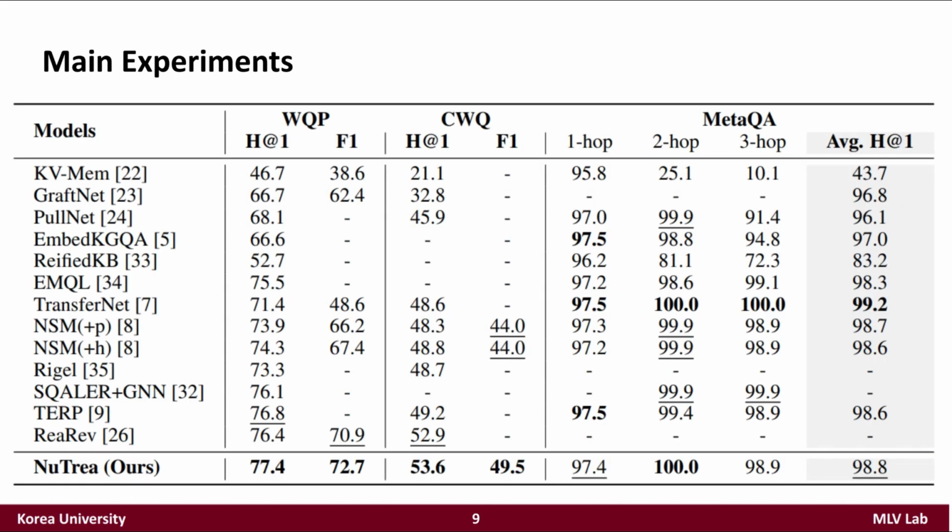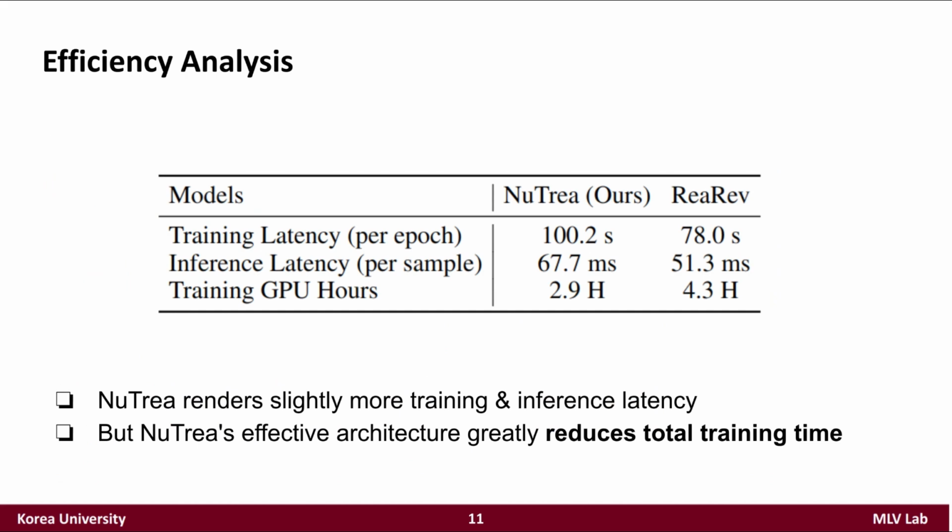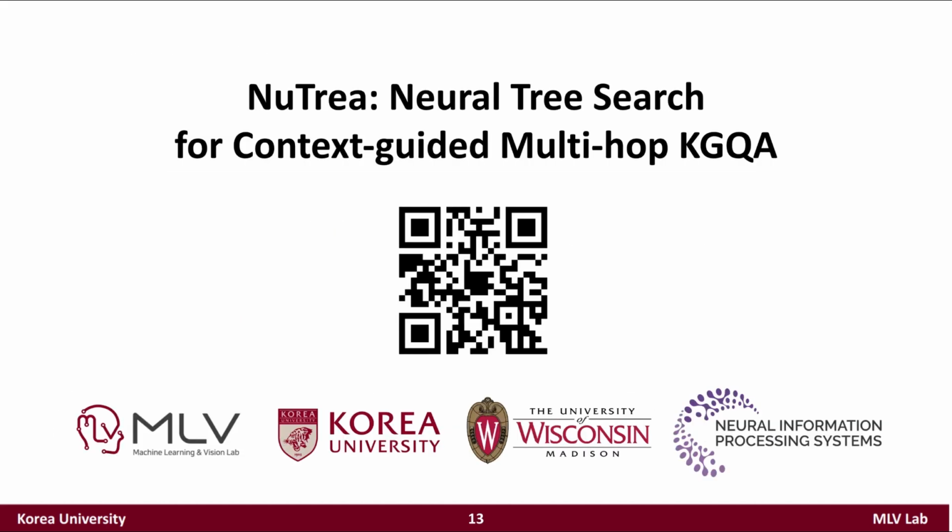Our NuTrea was evaluated on 3 benchmarks, achieving the best performance on the WebQuestionsSP and ComplexWebQuestions dataset, while achieving the second best on the MetaQA dataset. And in terms of efficiency, NuTrea induces slightly more training and inference latency compared to the most recent baseline because of the additional backup step. However, NuTrea's effective architecture reduces the number of training epochs, requiring far less training time overall.